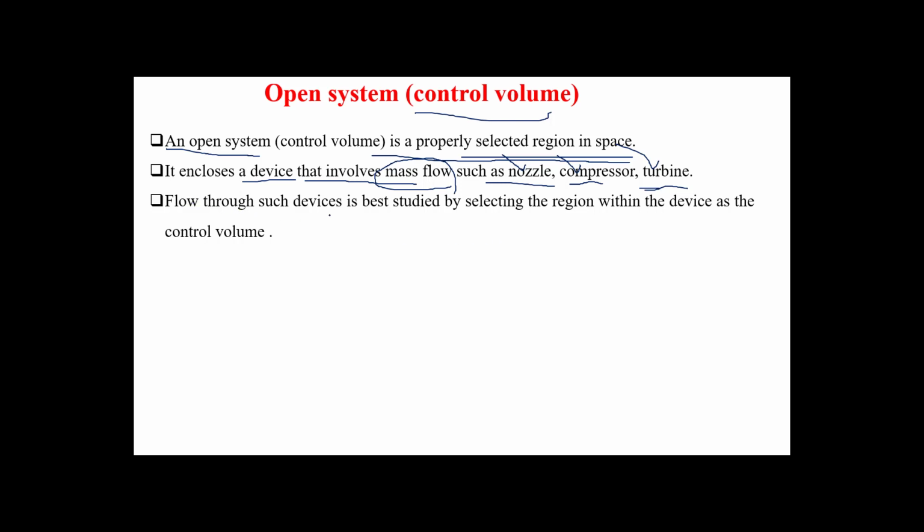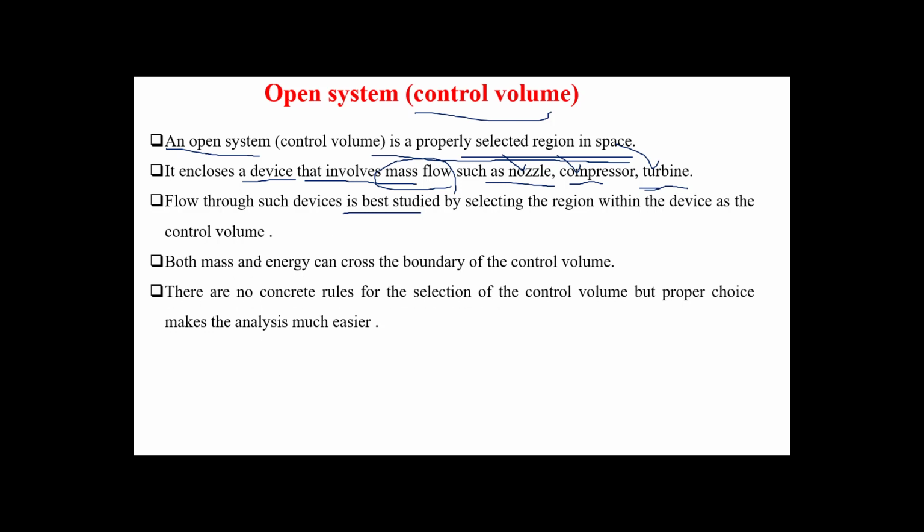Flow through such devices is best studied by selecting the region within the device as a control volume. Both mass and energy can cross the boundary of the control volume. There are no concrete rules for the selection of the control volume. So if we have a nozzle, for example, some of you say I want to take my control volume to be here.